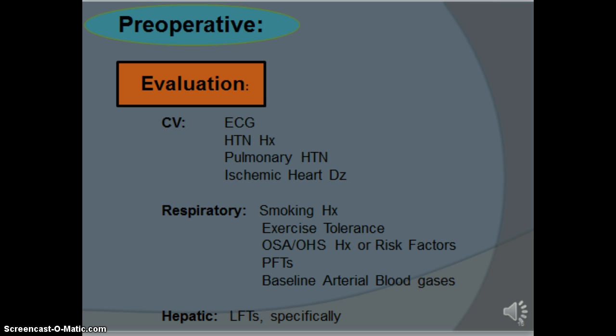Other risk factors of OSA are a BMI greater than 35, age greater than 50, neck circumference greater than 40 centimeters, and male gender. If the patient has been diagnosed with OSA, have them bring their CPAP machines from home to use during their PACU and hospital stays, as they are at an increased risk of post-op hypoxemia and hypoventilation.